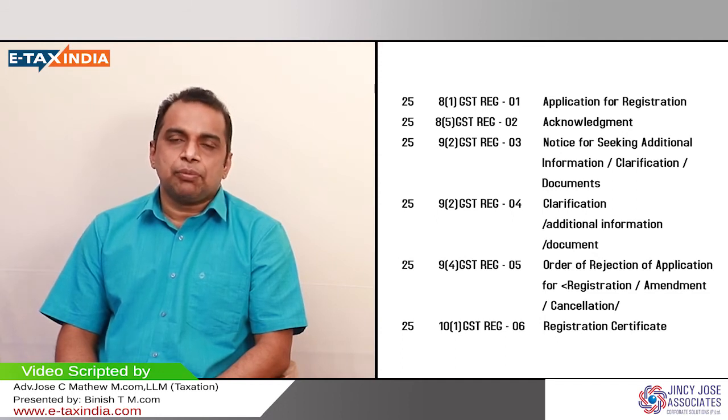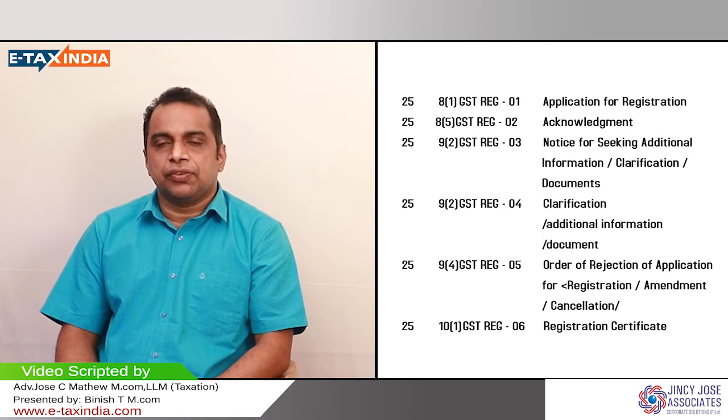So you are filing an application in GST REG 01 to be registered as a regular taxpayer. There are options for a composition taxpayer in Part B of Form GST REG 01. A composition taxpayer is a person who can opt for a composition scheme and he has to file the returns once in 3 months only. But for a regular taxable person, he has to file the returns once in a month and he has to pay tax every month. So the tax period will be 1 month for a regular taxable person.